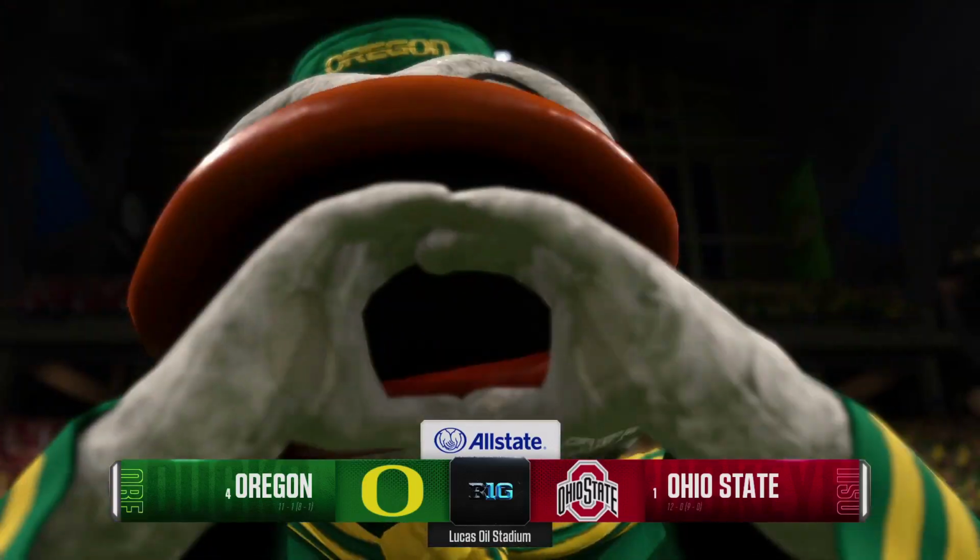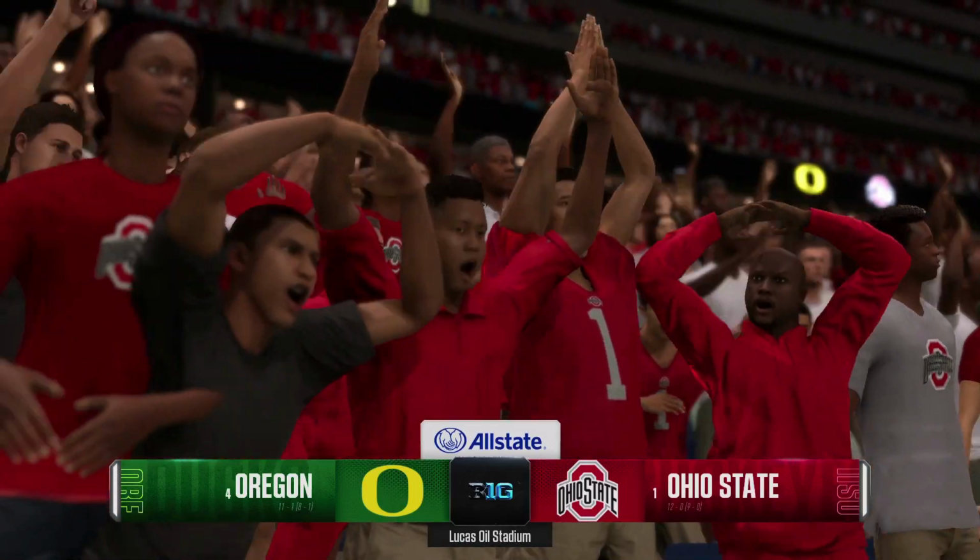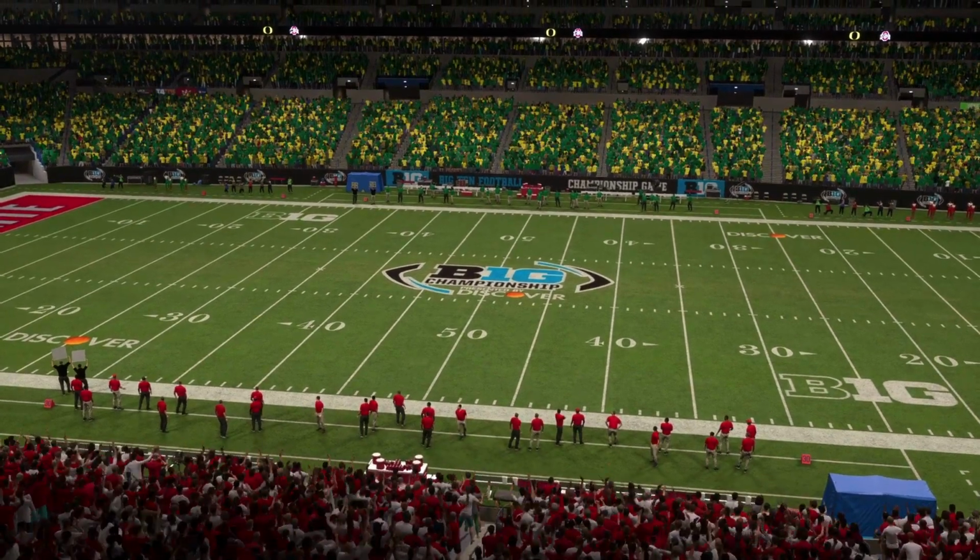For EA Sports College Football, I'm Chris Fowler, here in the booth with Kirk Herbstreit. And I think we've talked long enough, Kirk. Let's get this game going.